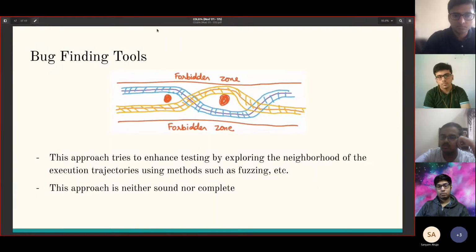The next approach we have is bug finding tools, which basically try to expand the region around a particular execution trajectory through methods such as fuzzing, which can take one test case and fuzz it to get more test cases and so on. So that's how we expand the neighborhood. And this approach, just like testing, is neither sound nor complete, because there's always the possibility that an unchecked instance can go into the forbidden zone.